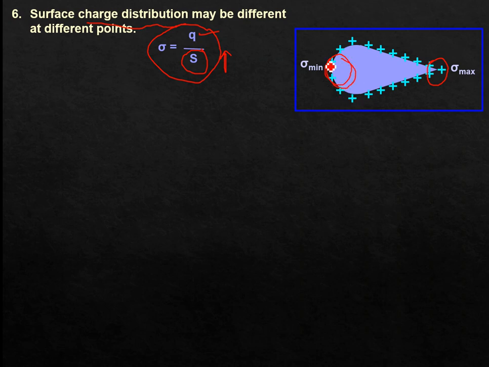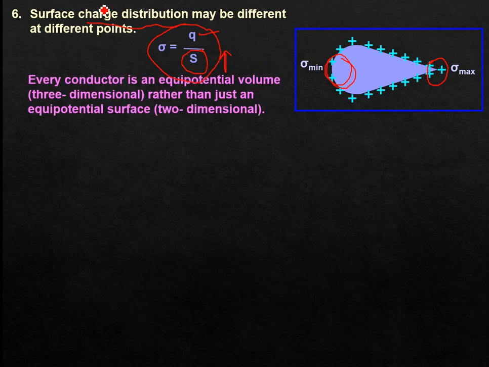So for the same amount of charge present there, the surface area is different. If the surface area is large, sigma will be small. So at this portion sigma will be minimum, while at this pointed end, since the surface area is very small, numerically sigma will be maximum, or we can say it will be highest. Every conductor is an equipotential volume. In three dimensions, it is an equipotential volume rather than just an equipotential surface. So this holds good for three dimensions rather than two dimensions.